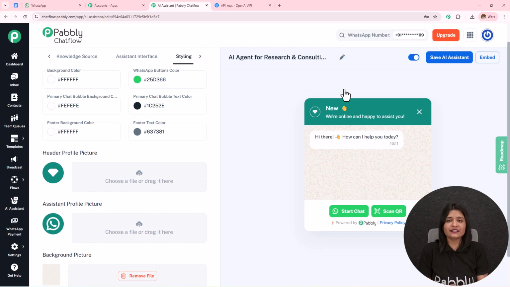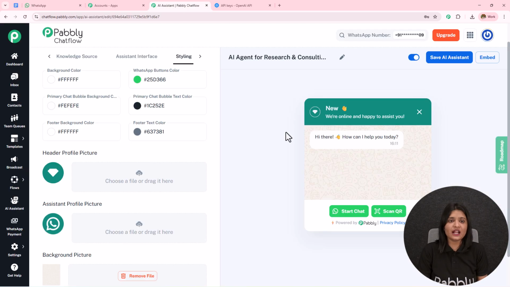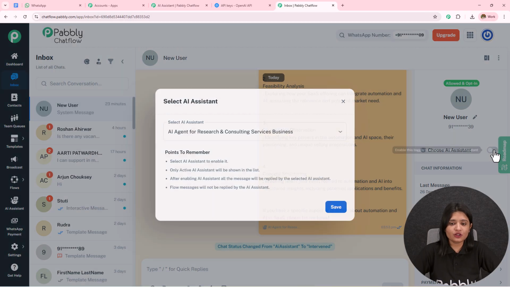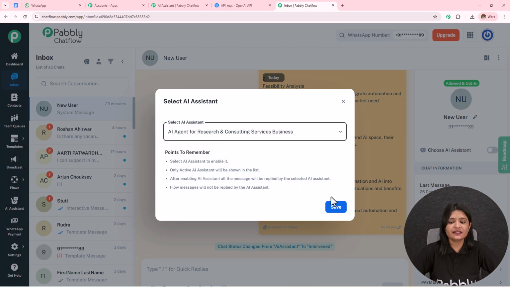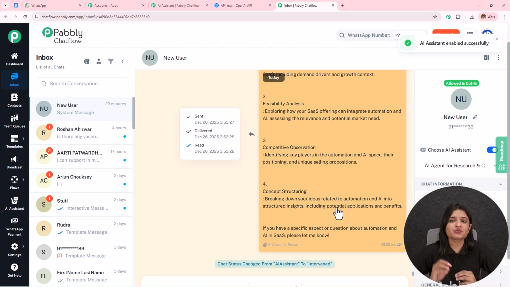Here we have finally created this AI agent. Now we have to learn how we can enable this AI assistant to a particular chat, to a particular group of chats, or to all the contacts. For that, on the left hand side we have this inbox. I'm going to open this in a new tab. So this was my chat. I simply have to toggle on this button. I have to select the AI assistant and then simply save this. In this manner, I have assigned this AI assistant to this particular chat.